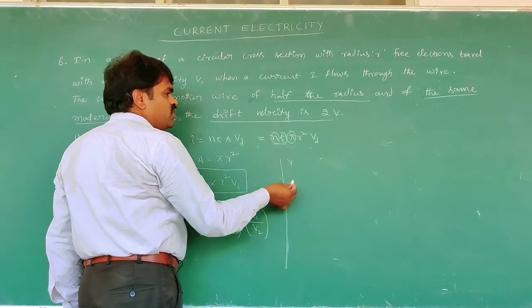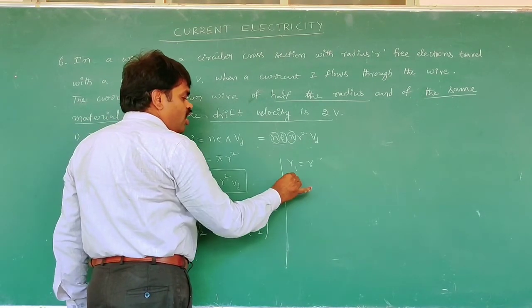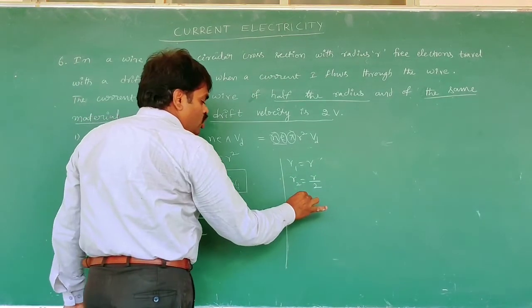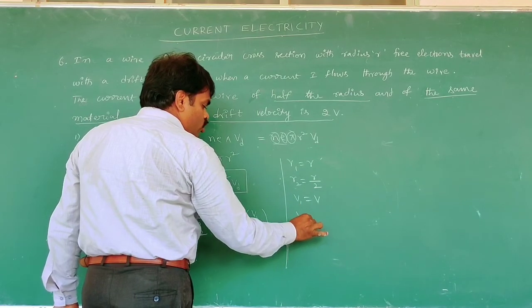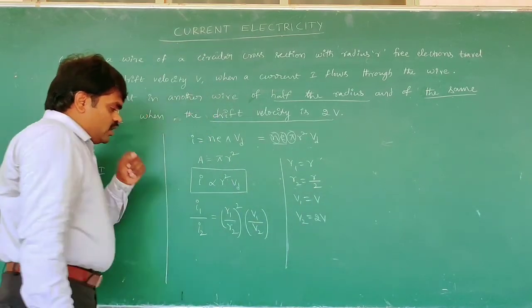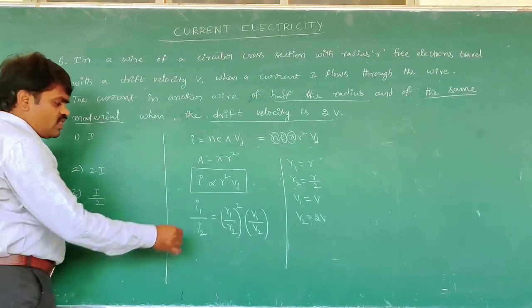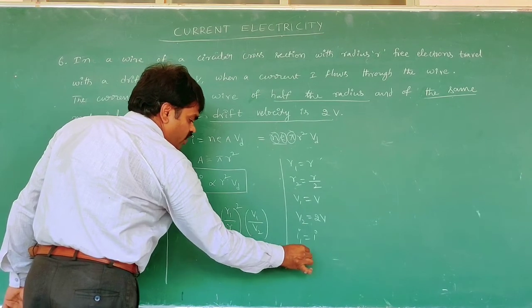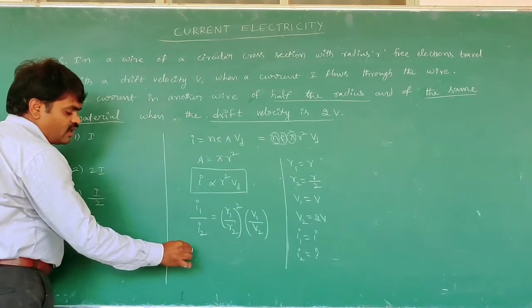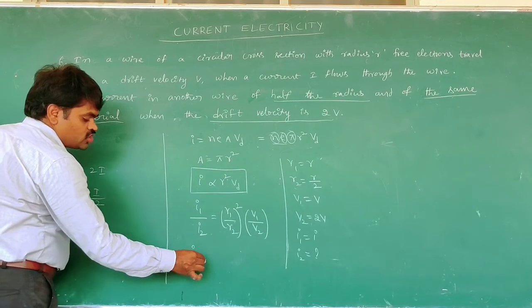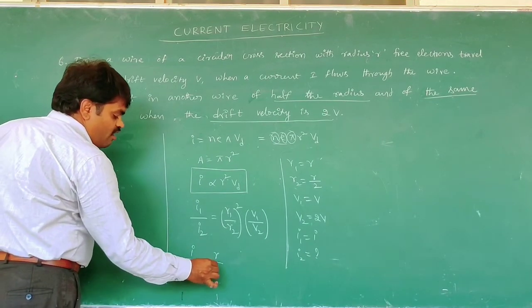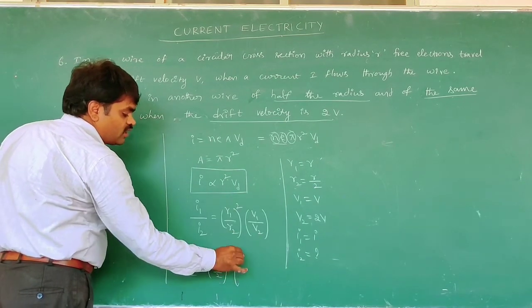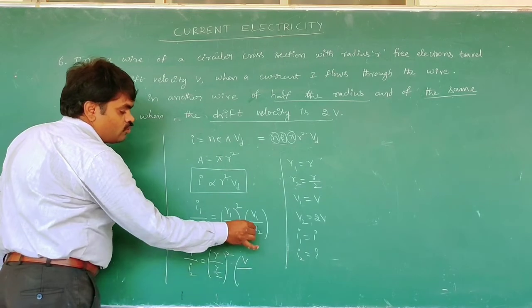Here they are given in the problem: R1 is equal to R, R2 is equal to half of the radius, R by 2. V1 is equal to V, V2 is equal to 2V. Then we substitute. Current I1 is equal to I. Then I2 we are finding now. Then I by I2 is equal to (R by 2) whole square into V. V1 is V, V2 is 2V.